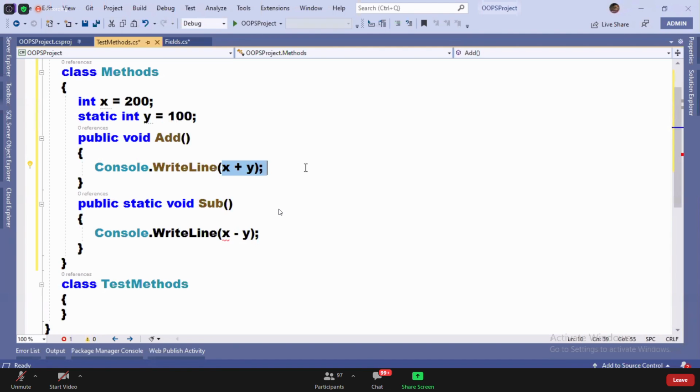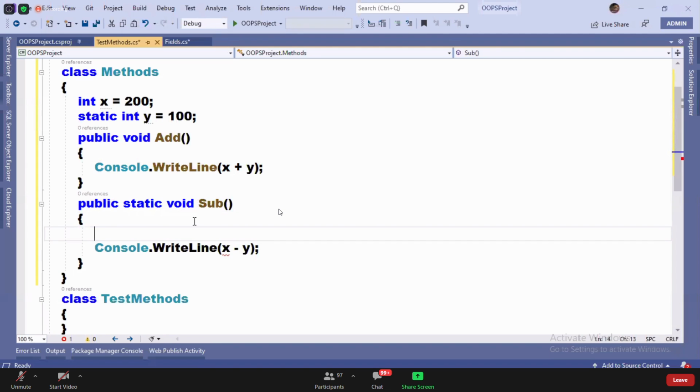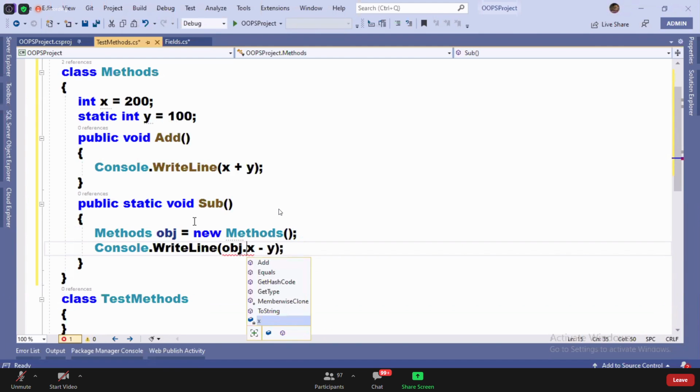Whereas a static method cannot directly access non-static members. Non-static can access non-static, non-static can access static also. But static cannot access non-static directly. So if at all you want to access, first you require to create the instance of the class. Methods obj = new Methods(), and then you're required to write obj.x minus y.